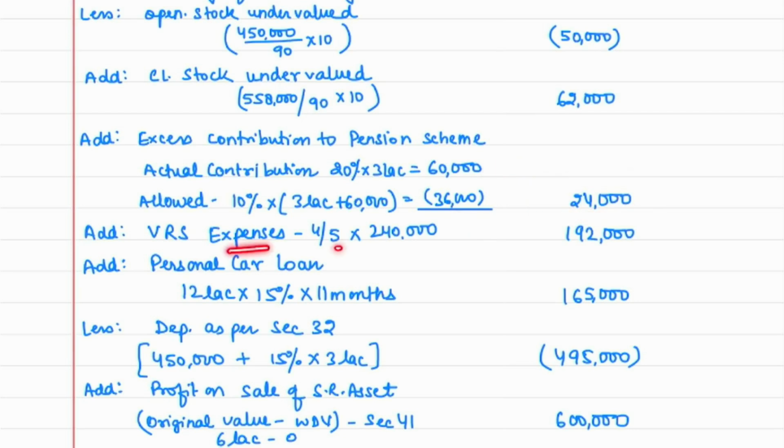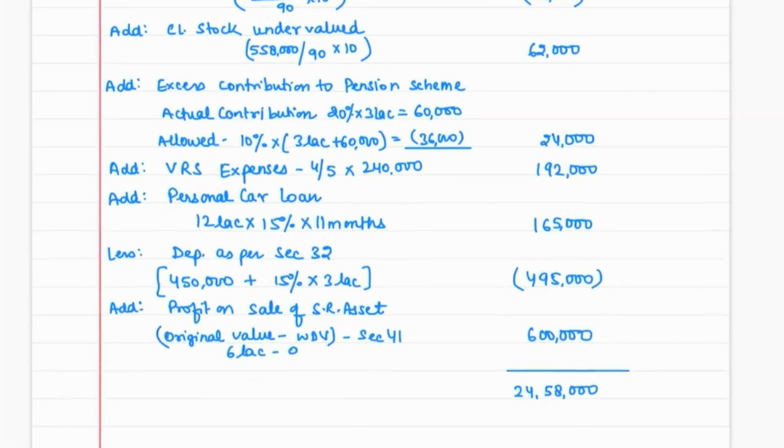VRS expenses we have already discussed, that 1/5 only will be allowed, 4/5 will be disallowed. This is related to your personal car expenses, interest of 11 months. You will add it back. Here you will take depreciation as per section 32, which is mentioned in your information. Plus there was a car of 3 lakh rupees. This is not personal car. This is another car which is used for business purpose. And you will claim 15% depreciation, more than 180 days. So the total depreciation comes to 495, which you can allow.